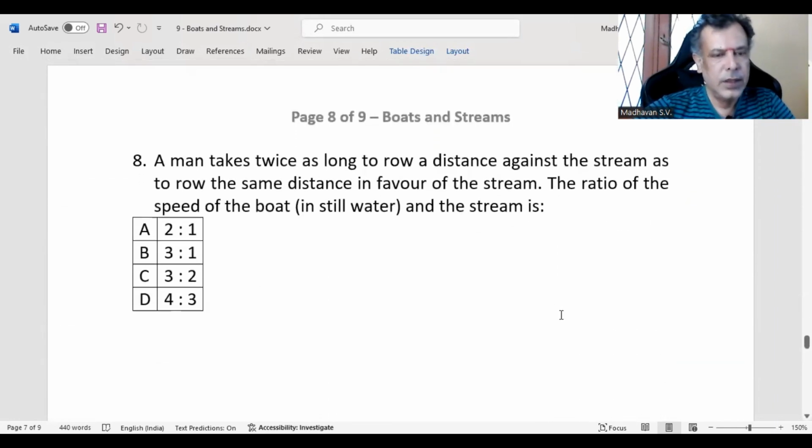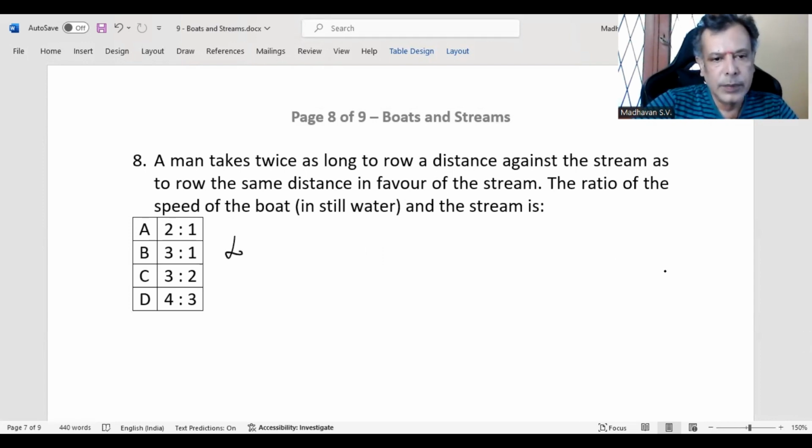A man takes twice as long to row a distance against the stream as to row the same distance in favor of the stream. The ratio of the speed of the boat in still water and the stream is what?